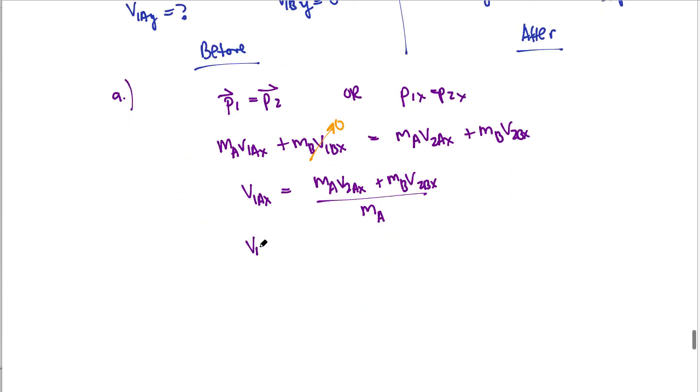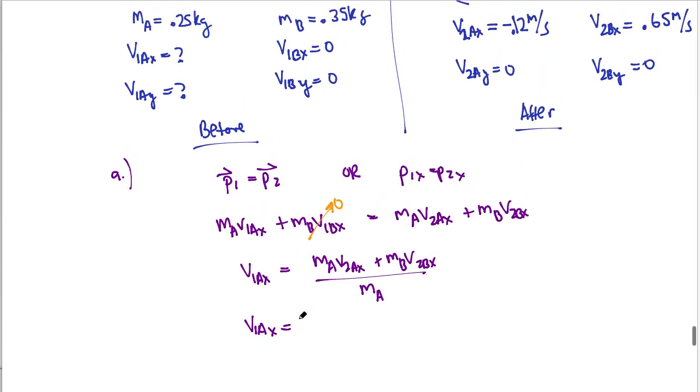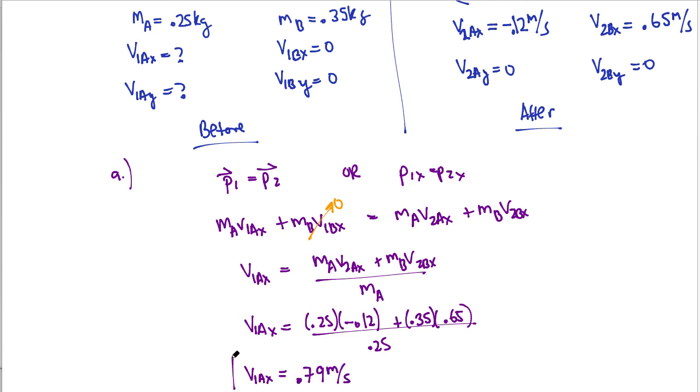So V1A in the x direction, we can substitute in our values, and we'll have 0.25 times negative 0.12 plus 0.35 times positive 0.65 all over 0.25. Solving for this in our calculator, we find that our velocity for the A puck initially was 0.79 meters per second. And that was to the right.